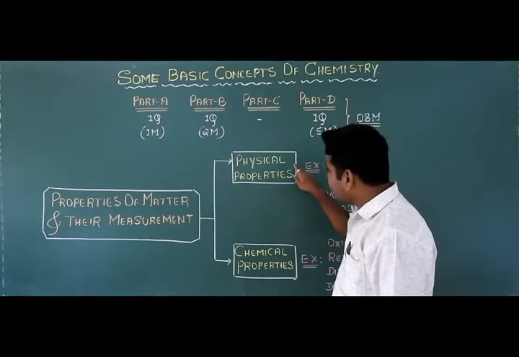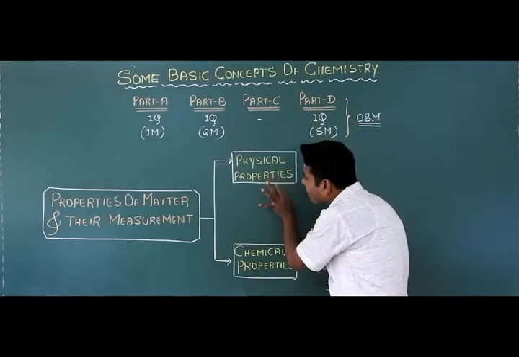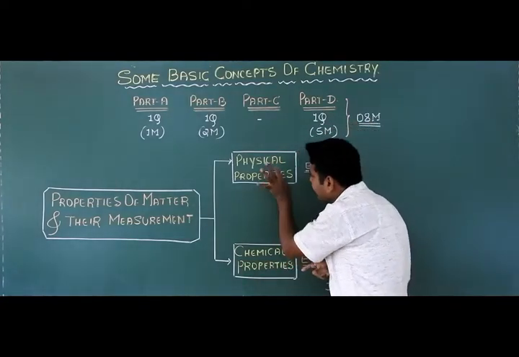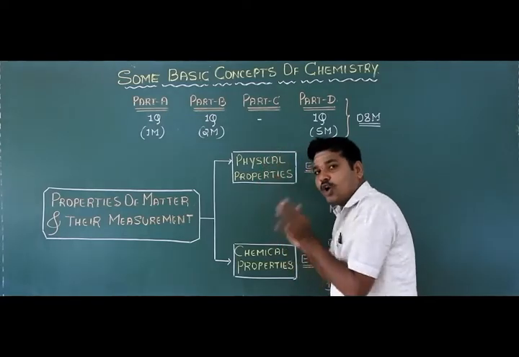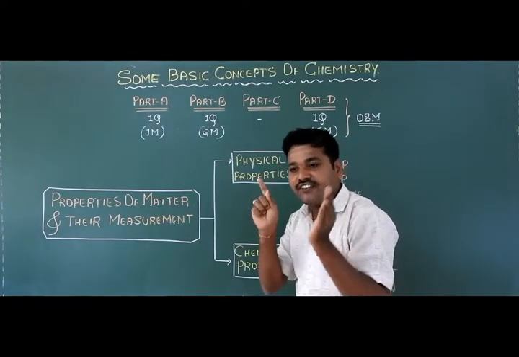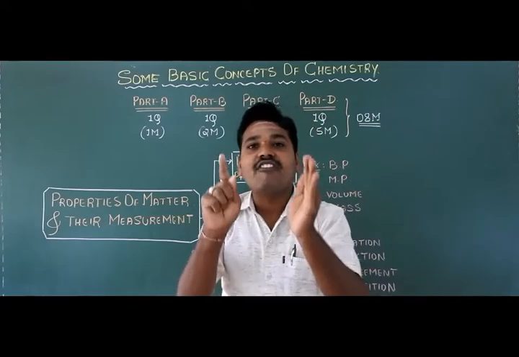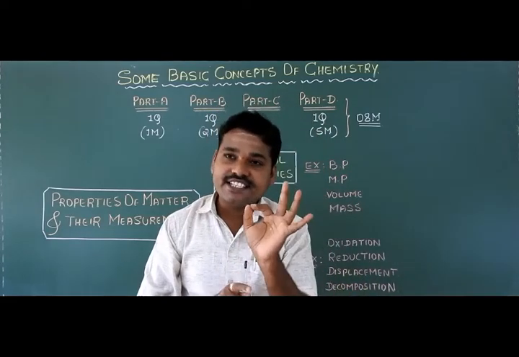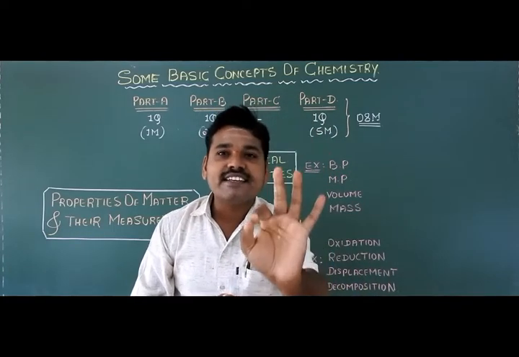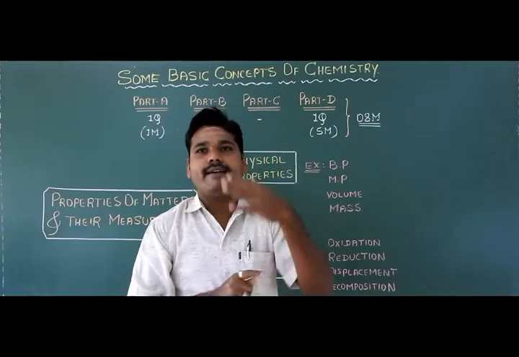So as the name itself indicates, physical property means it involves only change in the physical state of a matter. What is the change that takes place here? Physical state of a matter.